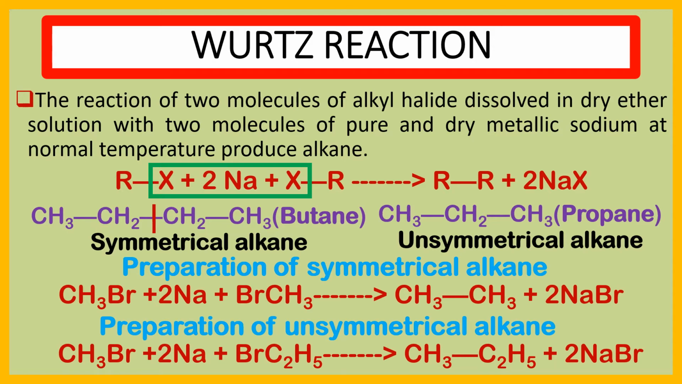So by the Wurtz reaction we produce both symmetrical alkane and unsymmetrical alkane. For the preparation of symmetrical alkane, we take two molecules of the same type of alkyl halide, and for the preparation of unsymmetrical alkane, we take two different types of alkyl halide.